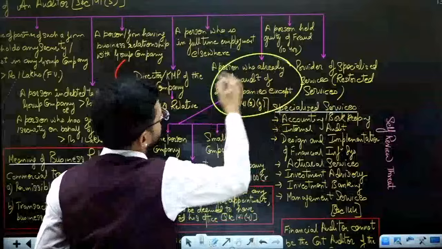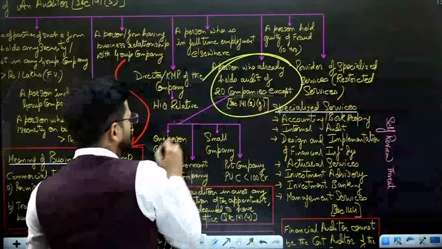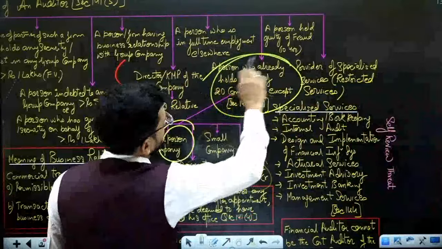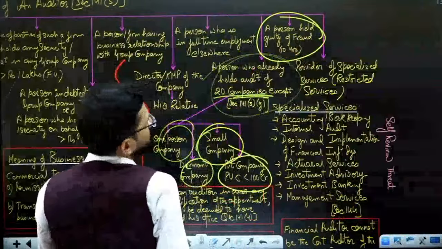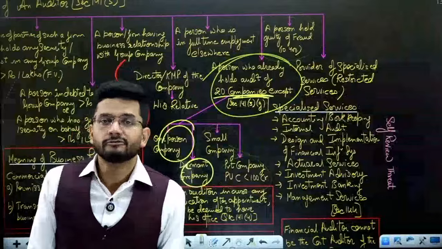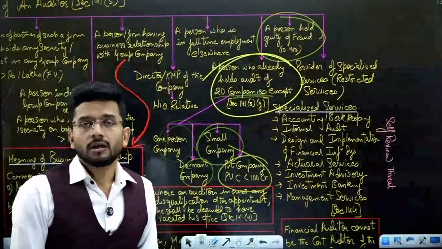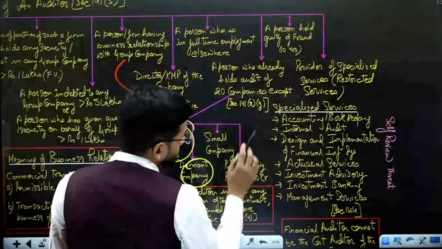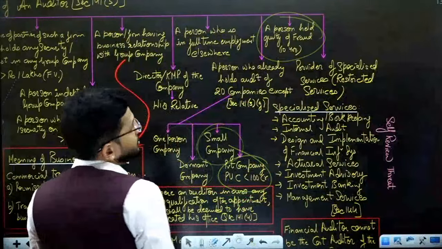Okay, so this is a restriction: maximum 20 companies except for these companies. For these companies you can do unlimited audit, for the rest the limit of 20 is required. A person held guilty of fraud, if you have done any fraud, be it financial fraud or commercial fraud, you will not be eligible for doing the cost audit.